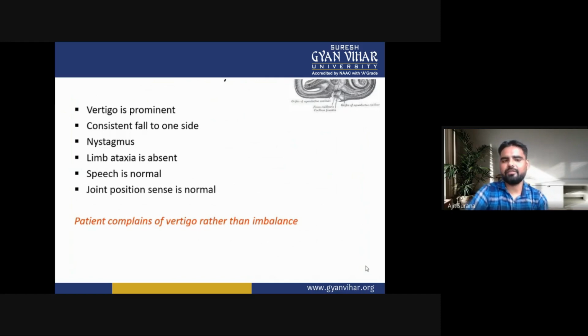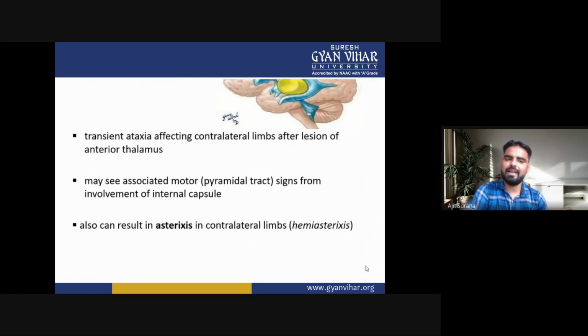In vestibular disturbance, vertigo is prominent, there is consistent fall to one side, nystagmus, limb ataxia is absent, speech is normal, and joint position sense is normal. The patient complains of vertigo rather than imbalance. Now the next ataxia is the thalamic ataxia.